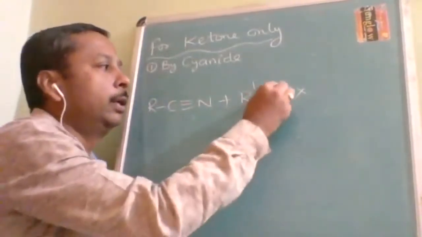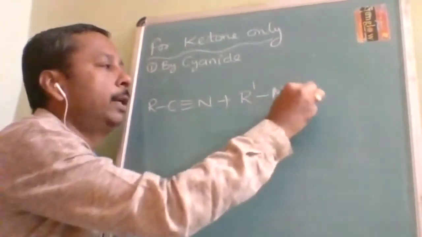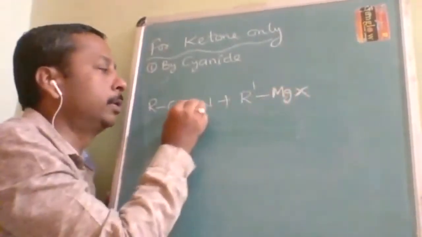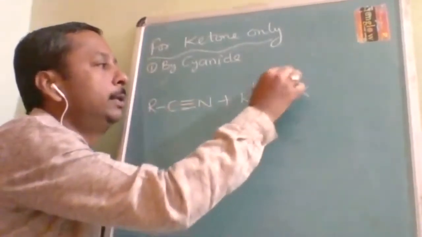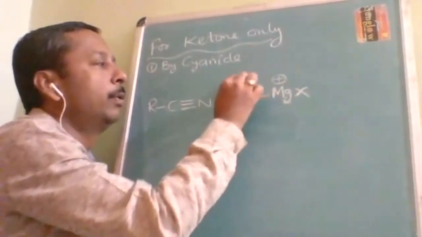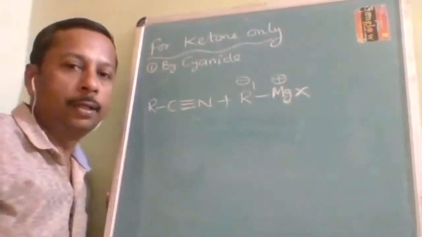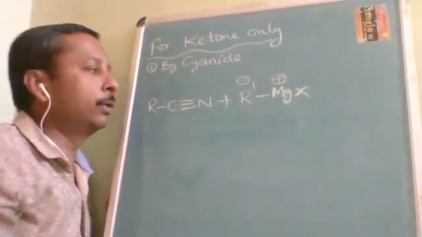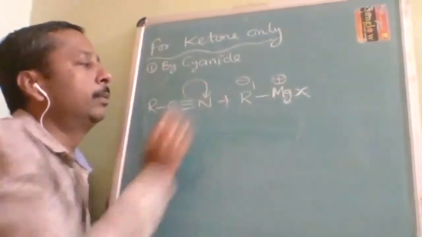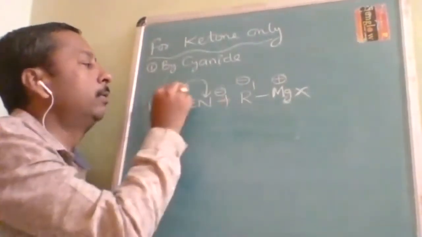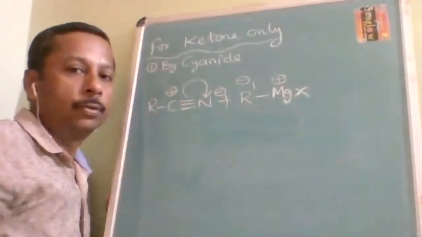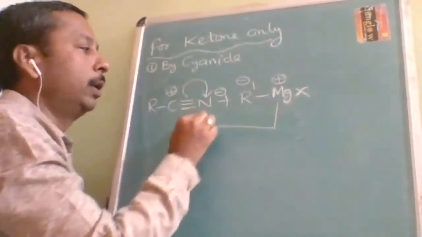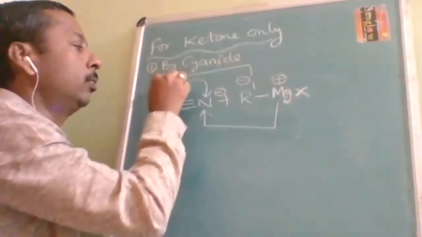Okay, Grignard reagent is most important for entire organic chemistry. It is a famous reaction and found in all chapters. The easy way is R magnesium: magnesium will be positive and R will be negative, because magnesium is a metal, so it will be positive, and the alkyl group has to be negative. Then this pi bond will break and this will be negative, this will be positive. So negative will go to positive, positive will go to negative. This magnesium will go to nitrogen and this R dash will go to carbon.